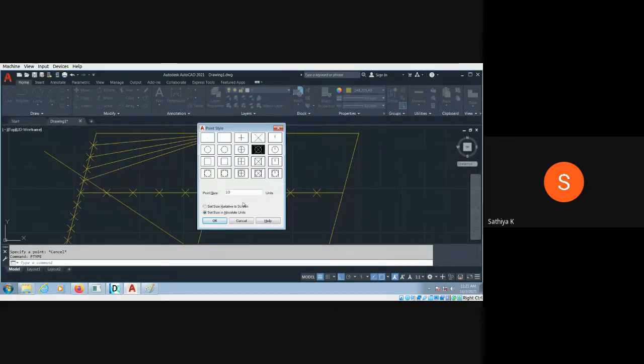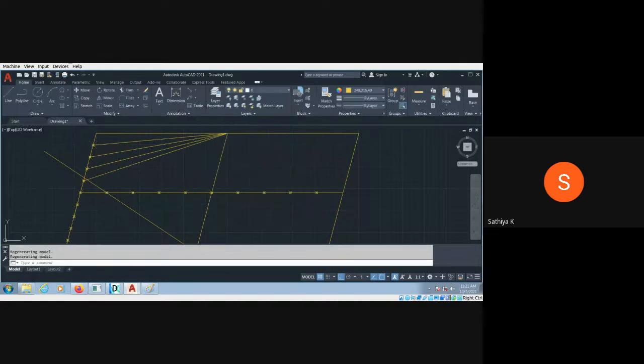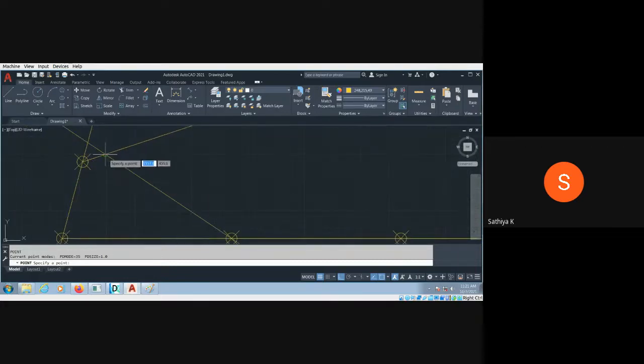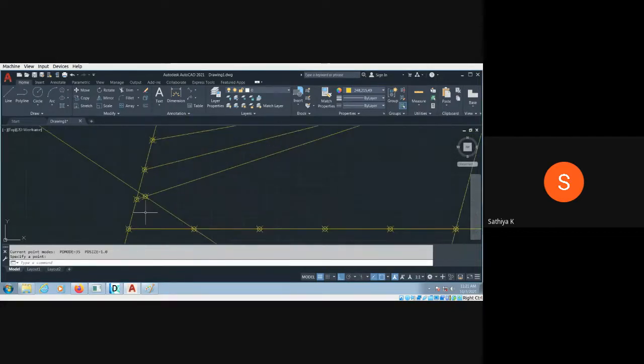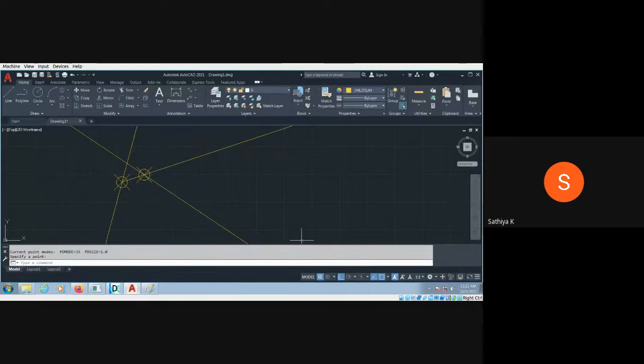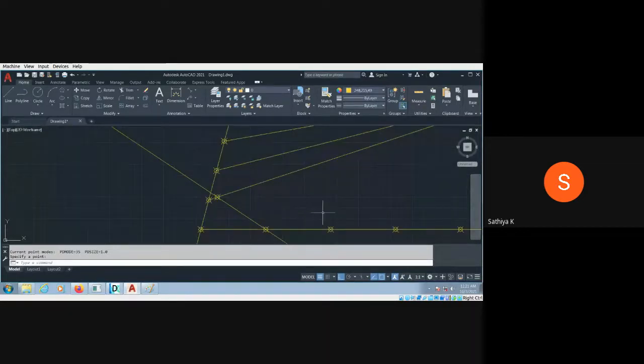I choose here, and I can keep some 2 or 1. Now go to the point and zoom in. Here you can make it. This is the first vertex. I have to choose another point actually. Okay, no problem.